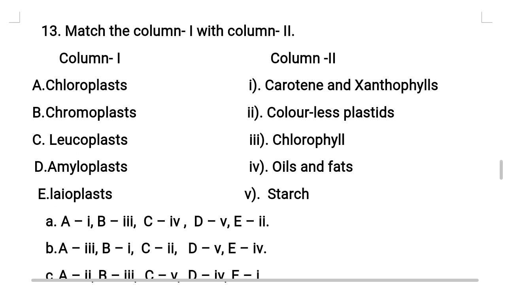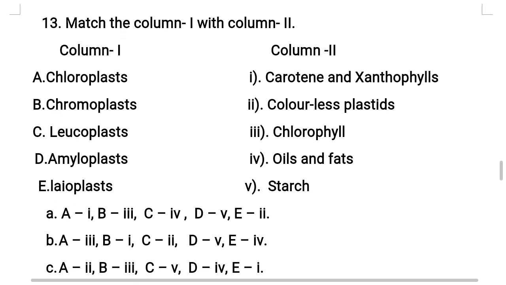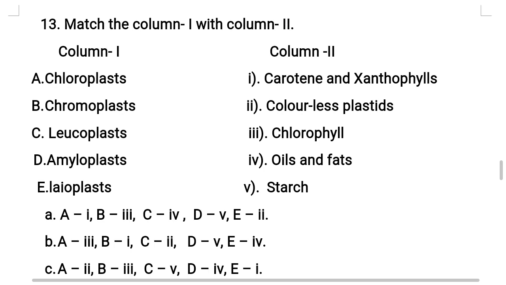Next, matching type question. Match column 1 with column 2. In column 1, some structures are given. In column 2, their respective role or event is given. Let us match. Chloroplasts, just now we had a discussion, match with chlorophyll in column 2. So A is matching with Roman number 3, chlorophyll, because chloroplasts consist of chlorophyll. Next, chromoplasts. Chromoplasts consist of, as we just discussed, carotenoids and xanthophylls. So chromoplasts match with Roman number 1, carotene and xanthophylls.